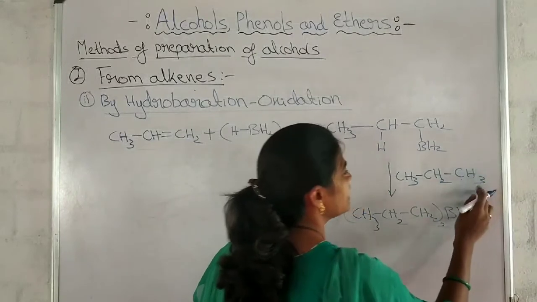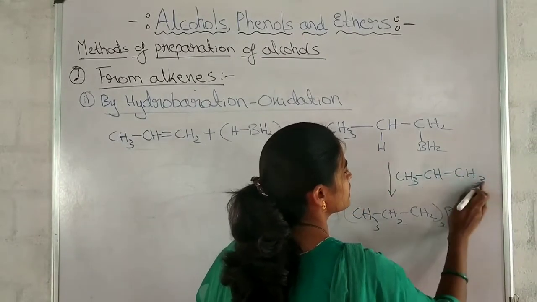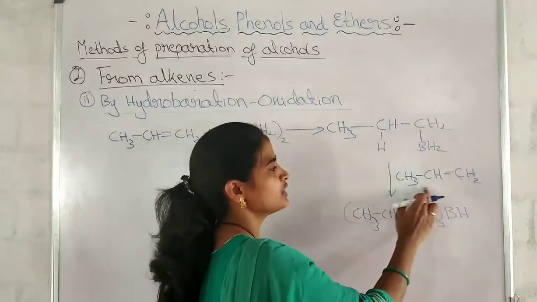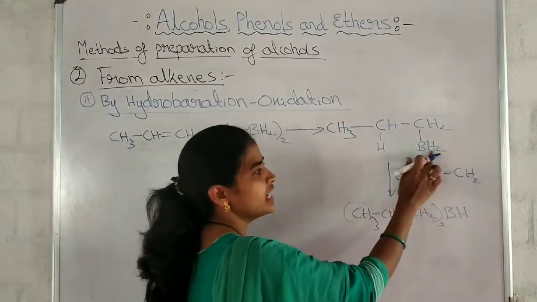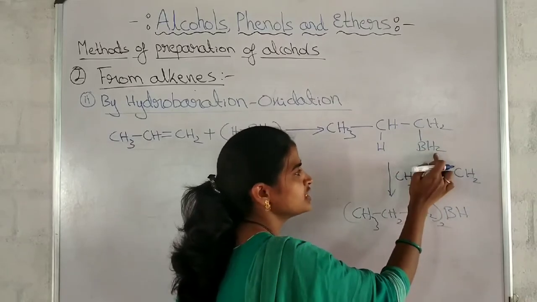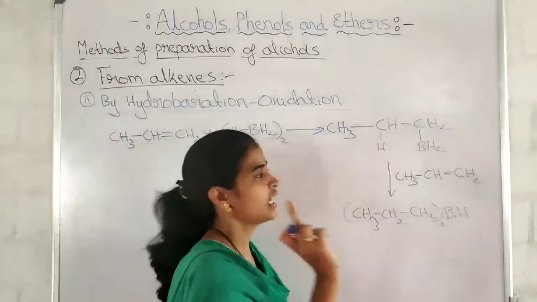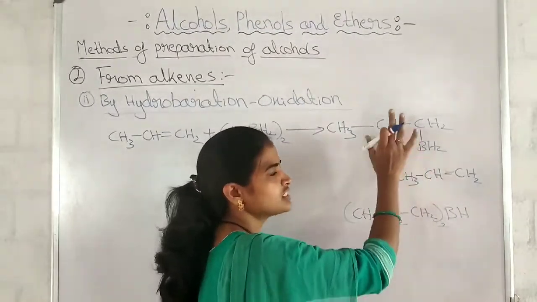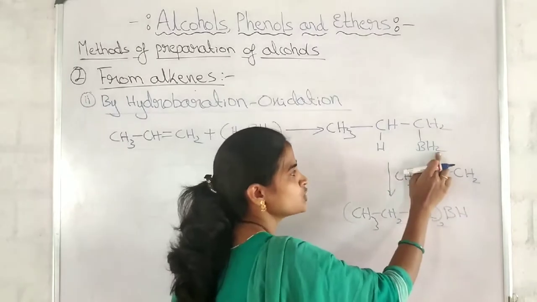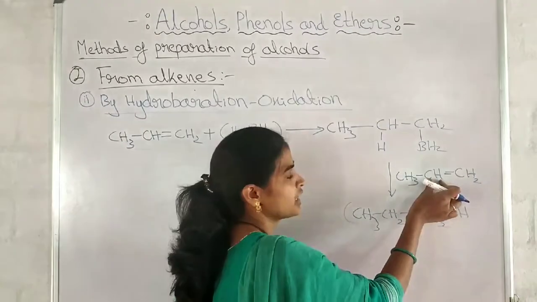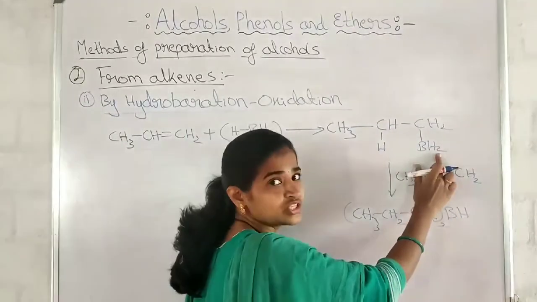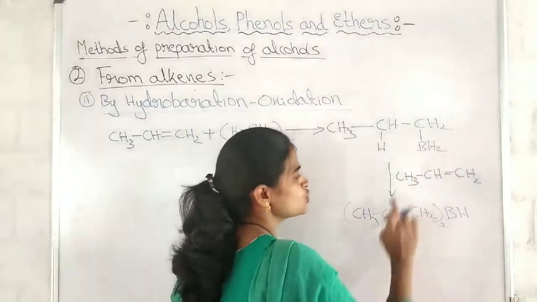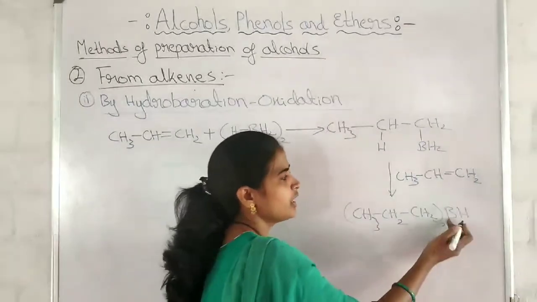One more molecule of alkene I have taken here, CH2. When this addition product is treated with one more molecule of alkene, what happens? Here BH2 is there, no? Out of this, one hydrogen goes here. I am clearing you, students. This remains as it is. This hydrogen goes here, meaning only BH is remaining. See, CH3, CH2, CH2, two molecules are formed and only BH is remaining.